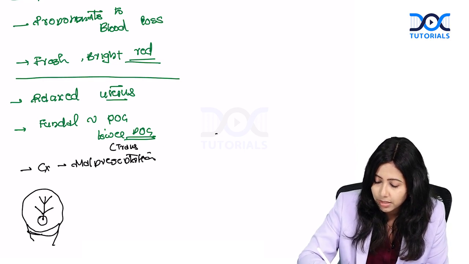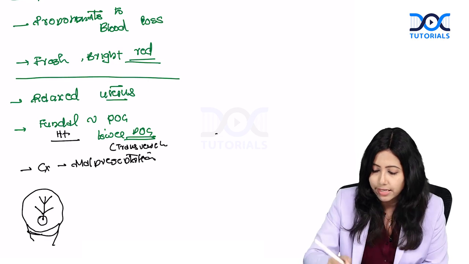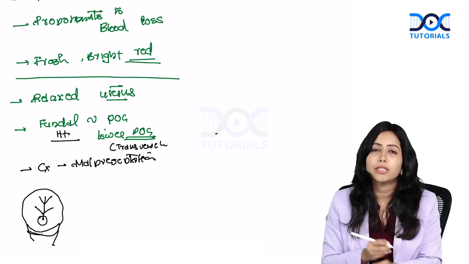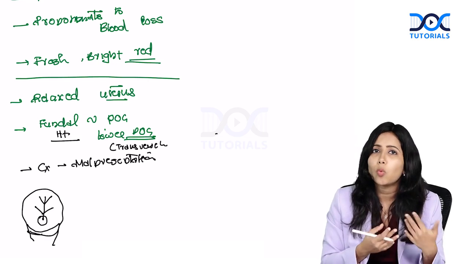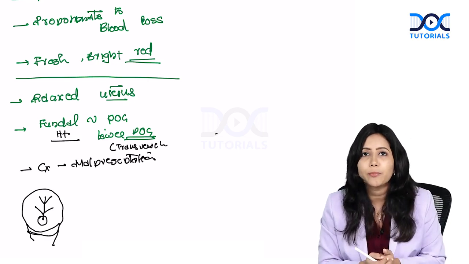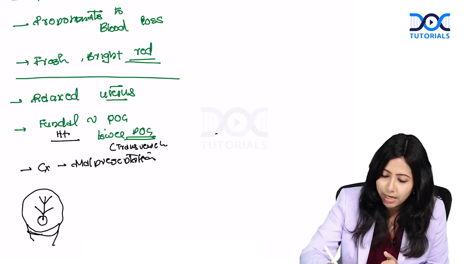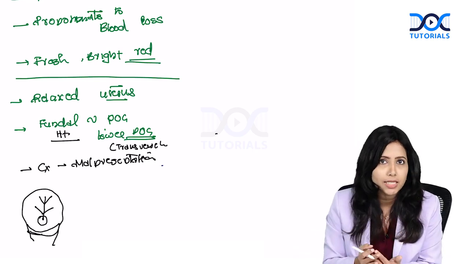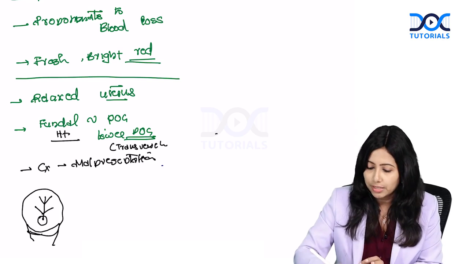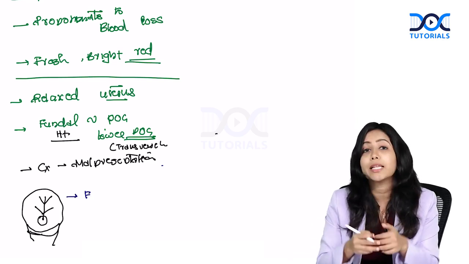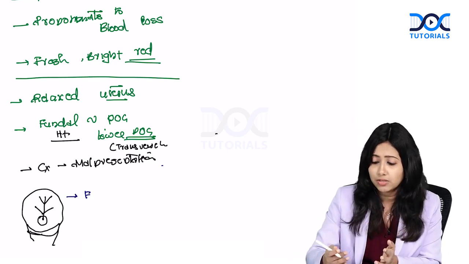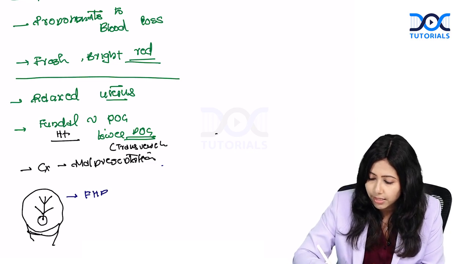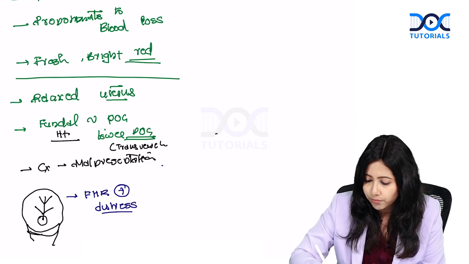That happens in transverse lie. Fundal height is less than the period of gestation in case of transverse lie, which is quite common in case of placenta previa. While we check the fetal heart rate, it is usually present and normal in case of placenta previa, unless there is excessive bleeding and in later stages. Usually, the fetal heart rate is present and there is less distress.